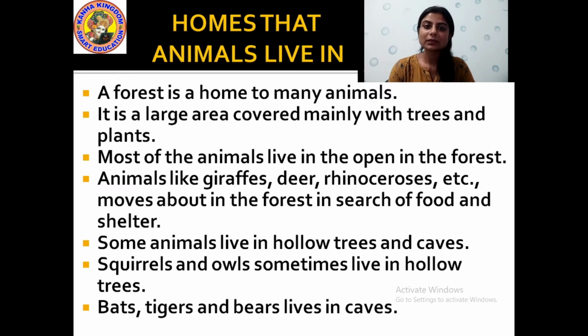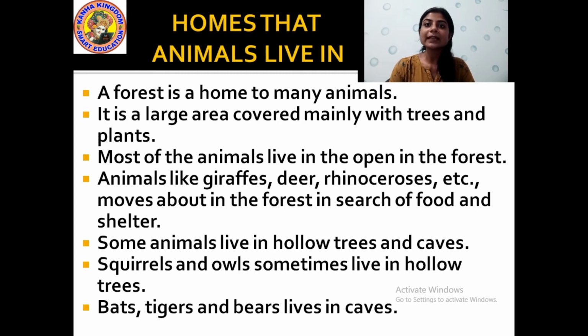They also eat, and they keep on roaming from one place to another just to eat, and when they feel tired, they sit wherever they get a place. So that is why most of the animals live in the open in the forest, because they do not have any shelter or any home.